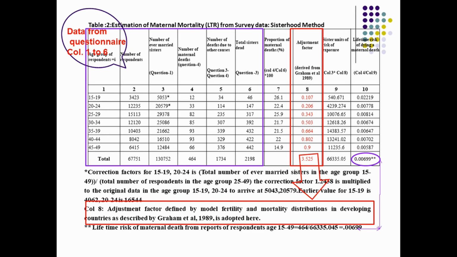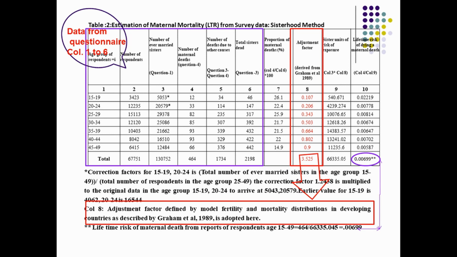Then we arrive at the number of ever married sisters in the 20 to 24 age group, which here is given as 20579. The summation is added and it comes to 130752.